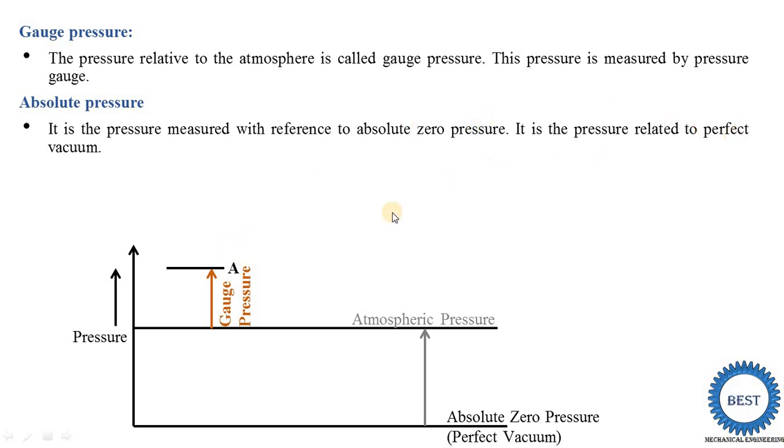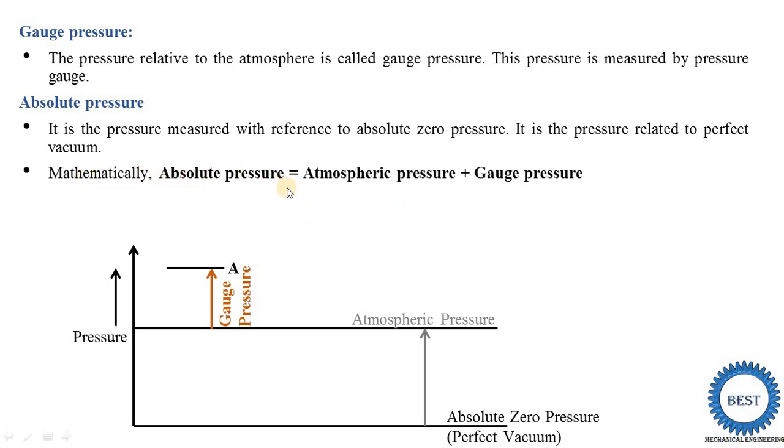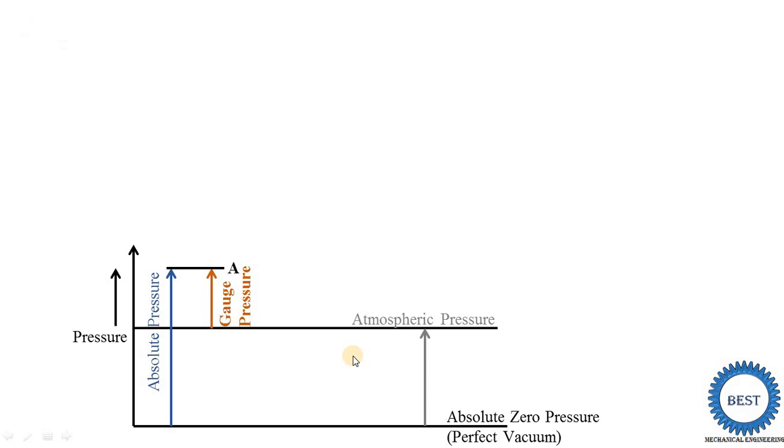Absolute pressure has two equations. Here we saw one equation: mathematically, absolute pressure is equal to atmospheric pressure plus gauge pressure. Another equation is also possible, which we will study when we study vacuum pressure. Here you see the absolute pressure on the graph: absolute pressure is equal to the atmospheric pressure plus the gauge pressure. In the same way, absolute pressure is possible below the atmospheric pressure. When we discuss vacuum pressure, which is the next definition, at that time we study the other equation of absolute pressure.